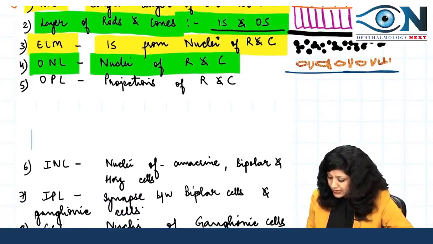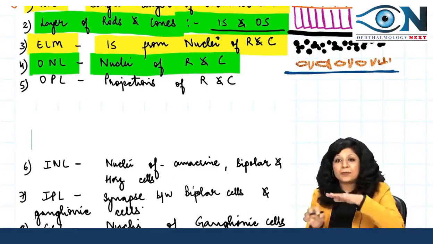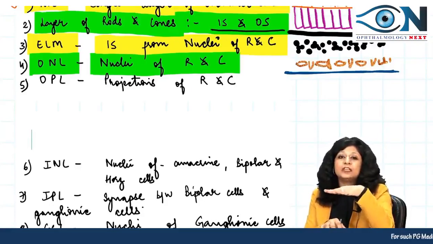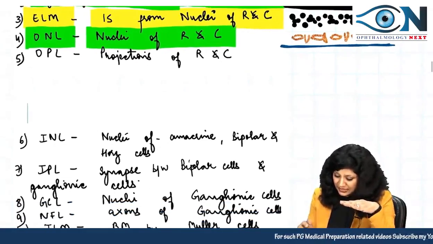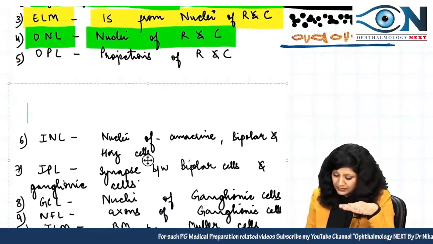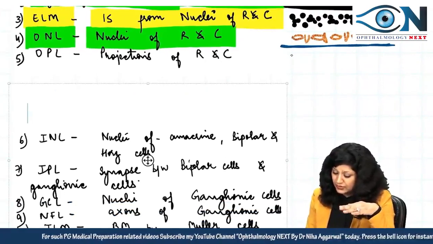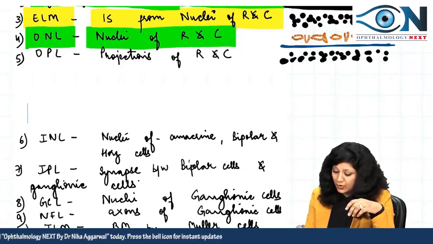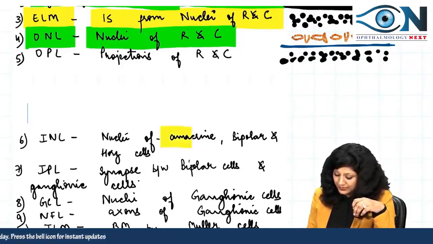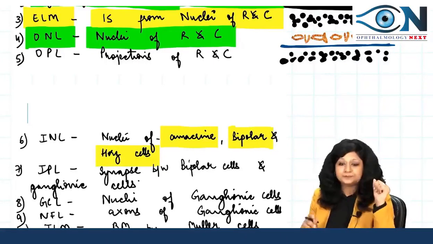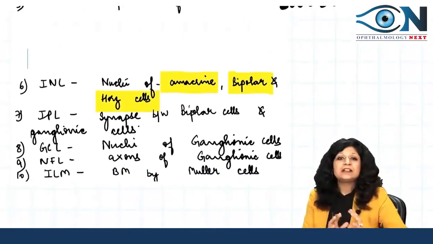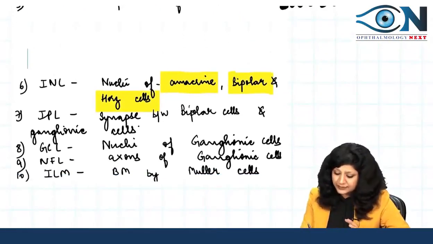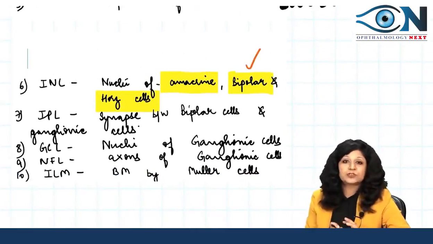Again, I told you that a limiting membrane always separates from the nuclei. So this time again you are having the nuclei, but now the nuclei of which cells? Now you are having the nuclei of the amacrine cells, the bipolar cells, and then the horizontal cells. Among these three types of cells, remember bipolar cells are most important.